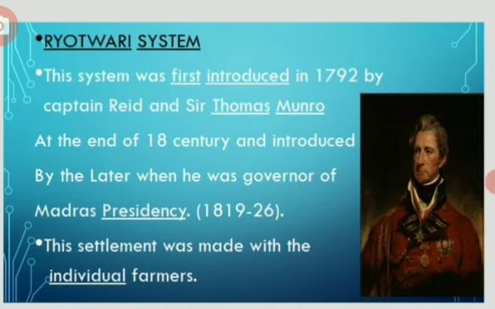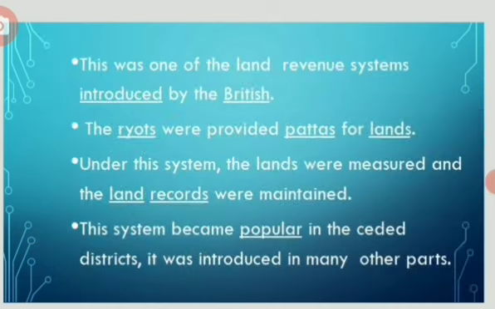Rautwari system. This was one of the land revenue systems introduced by the British. Thomas Munro is considered as the innovator of the Rautwari system. This settlement was made with the individual farmer. This settlement was made with the landowners. Munro felt that this system gave a great sense of private property in the land. According to the settlement, the produce was ascertained and the government share was fixed. Under this system, the lands were measured and the land records were maintained. The ryots were provided pattas for lands.